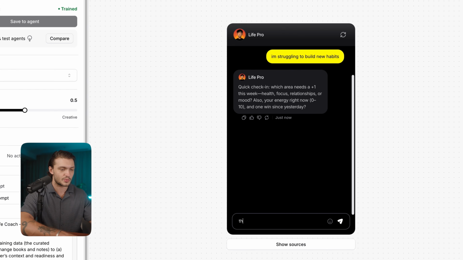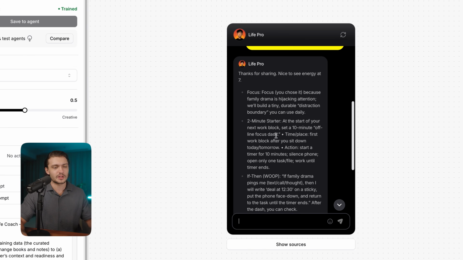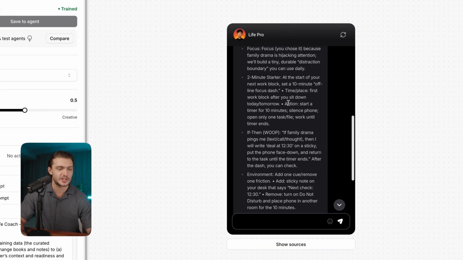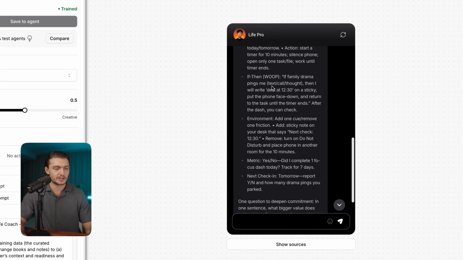So let's say this week I'm trying to improve focus, but I keep getting distracted with family drama. And I'll say my energy right now is a solid 7. Okay, it analyzed what we said. It gave us some actionable steps like a 2-minute starter. Then it gave us a way to actually process my issue. So I said I'm getting distracted by family drama. It said if family drama pings me, text, call, thought, then I will write down the deal at 12:30 on a sticky note. That's actually pretty good.